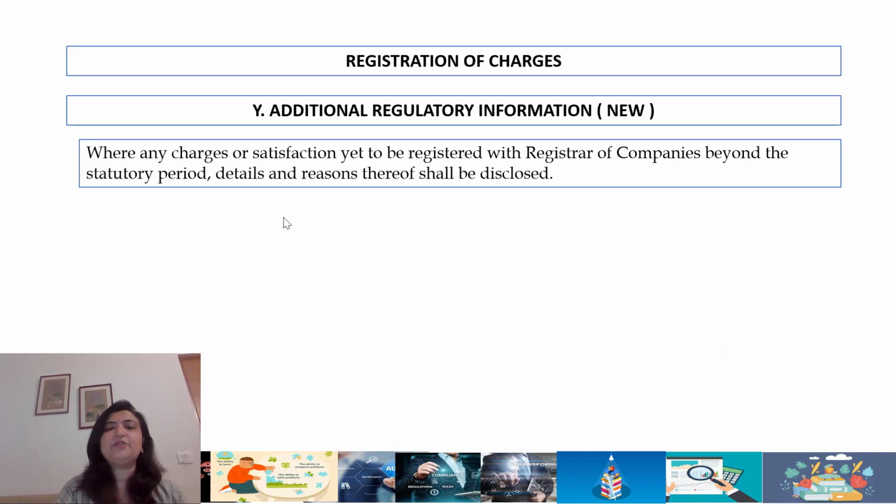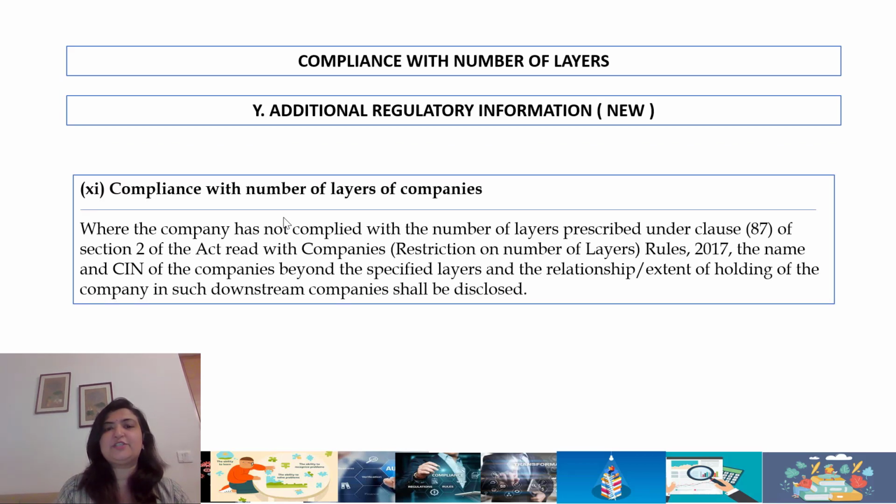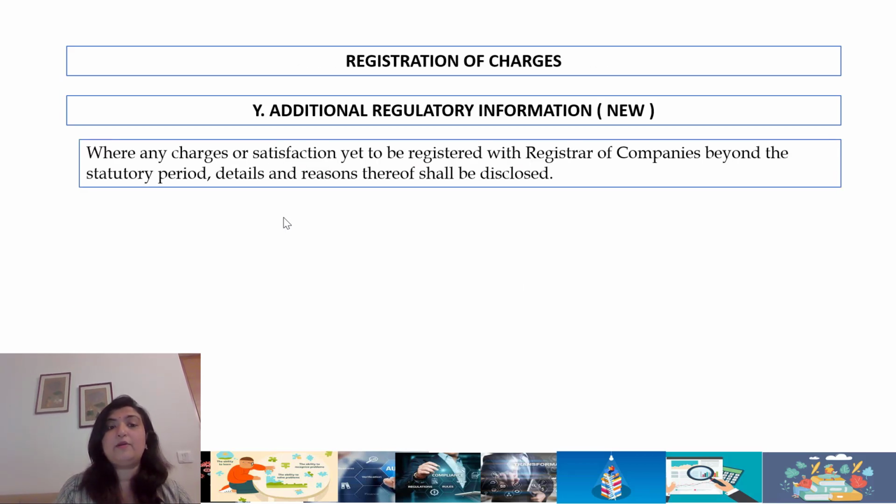Additional regulatory information, whether any charges or satisfaction is yet to be registered with the Registrar of Companies beyond the statutory period. So non-filing of satisfaction of charges or charge registration, because it uses the term charge yet to be registered, satisfaction yet to be registered.